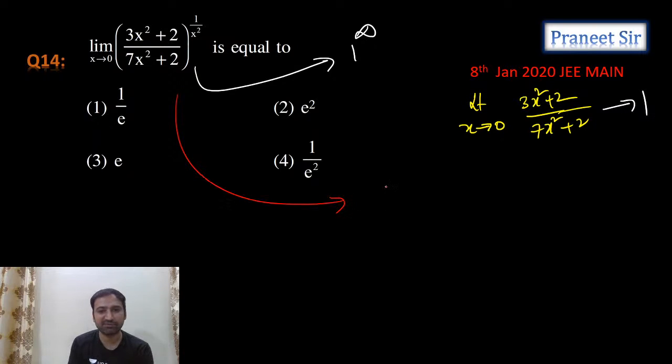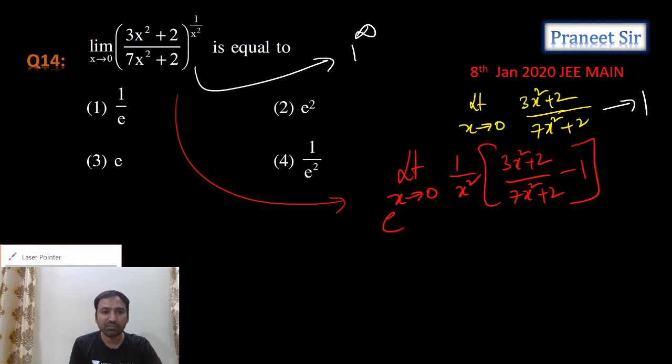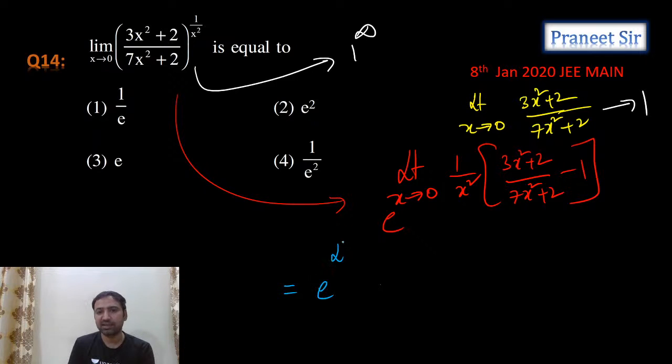If we use this 1 power infinite formula, so tell me, e power limit x is tending to 0, g of x into f of x minus 1, 3x square plus 2 by 7x square plus 2 minus 1. Yeah, this is what we're getting. So now let's simplify this. What we get is e power limit x is tending to 0.